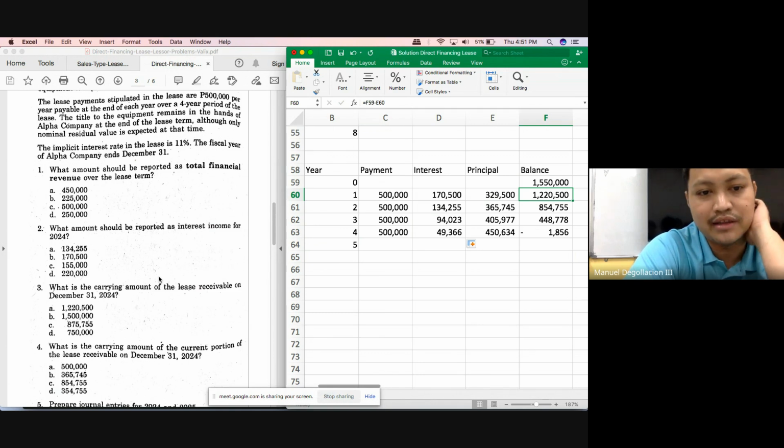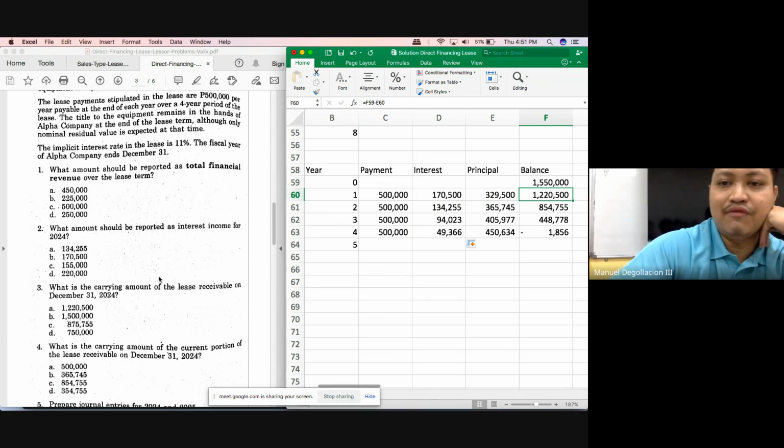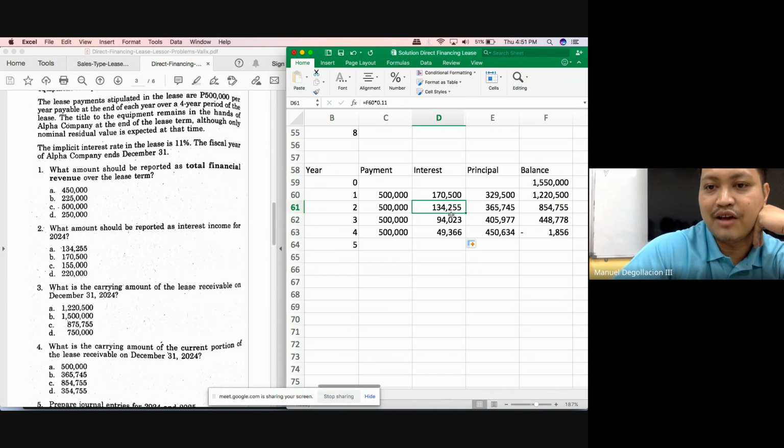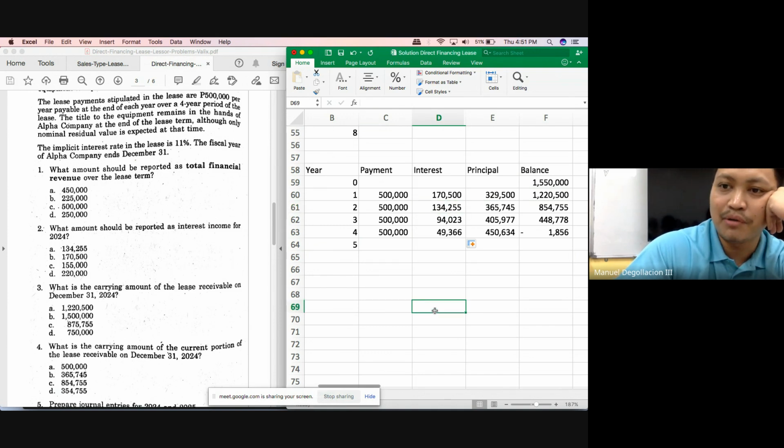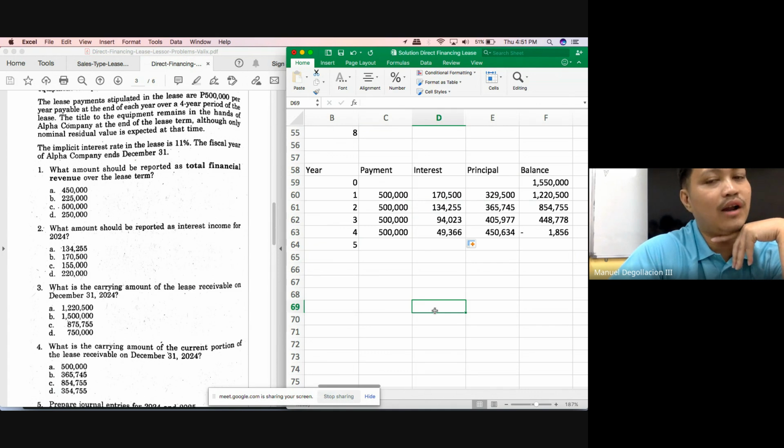How much do you think would be the interest income for year 2, class? 134,255. How did we get 134,255? By multiplying the previous balance of 1,220,500 by 11%. And what do we do with the 134,255? We deduct it from the payment of 500,000 to determine the amount that will be deducted from your principal.